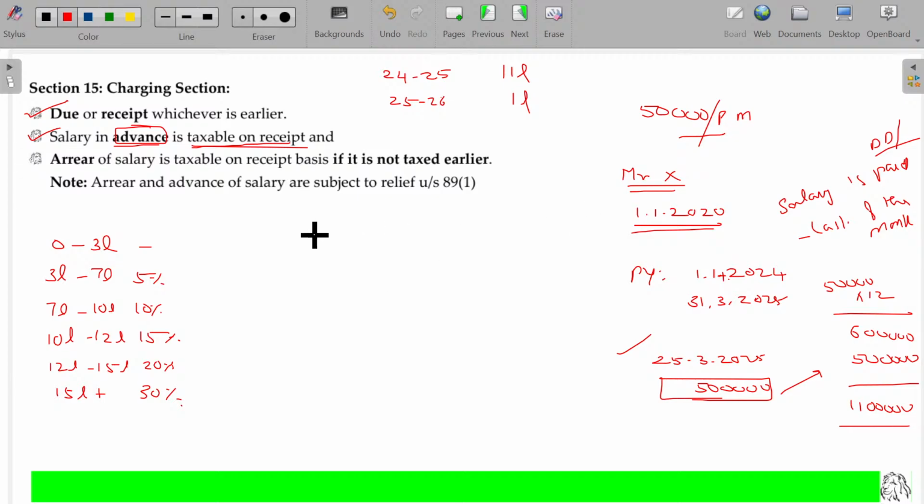If Mr. X gets 6 lakhs each for the year 1 and year 2, that is 6 lakhs in 24-25 and 6 lakhs in 25-26, so his salary income being 6 lakhs here also, what is the tax amount?